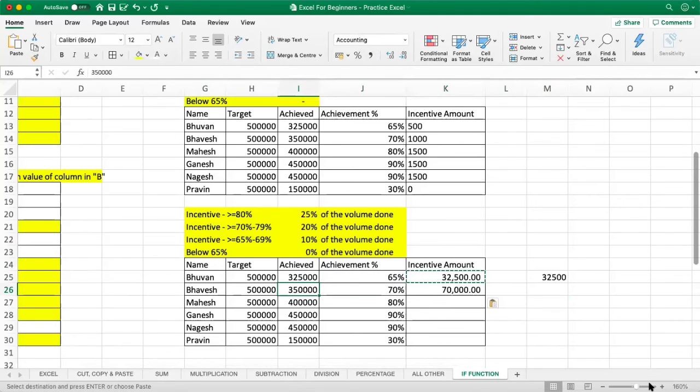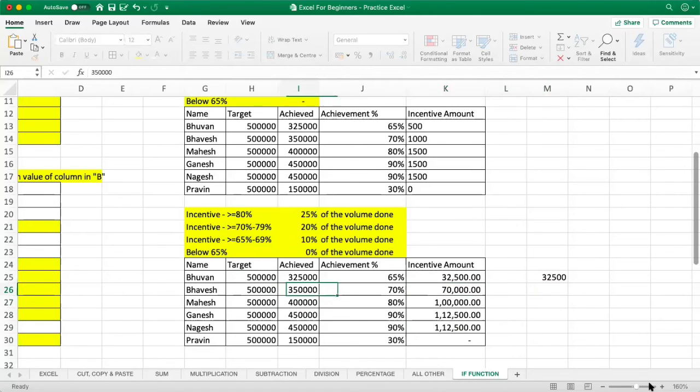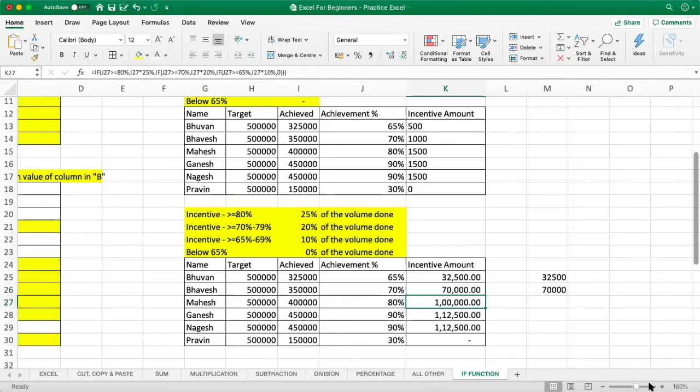Here he has got 70,000, because we said he should get 20% if he has achieved anything between 70 to 79. Then 1,12,500, and he gets nothing because he has achieved only 30%. Let's cross-check whether these values are right. He has got 70,000. Why? Because he should get 20% if he has achieved 70% of his target. So whatever is achieved into 20%, yes, 70,000 is right.